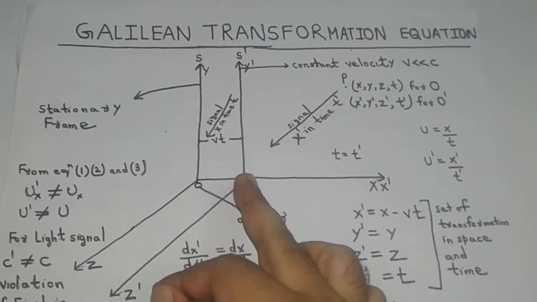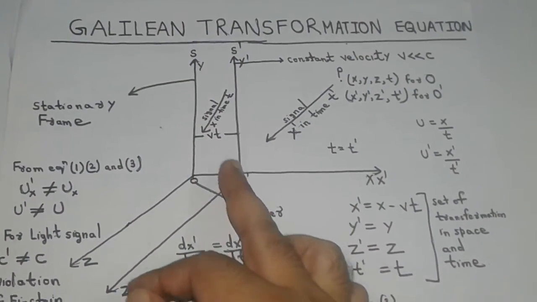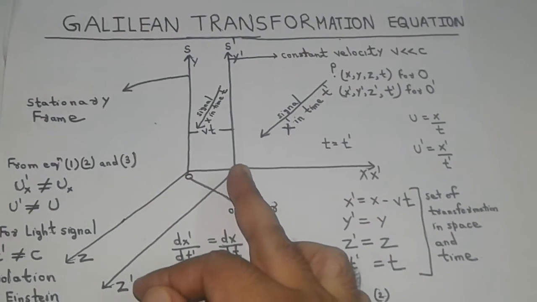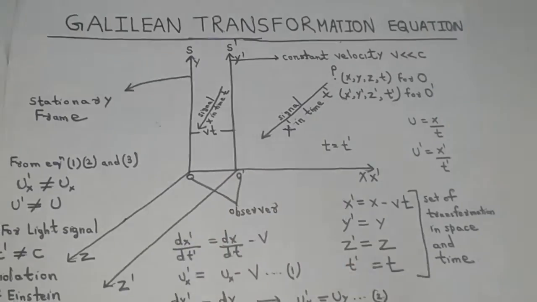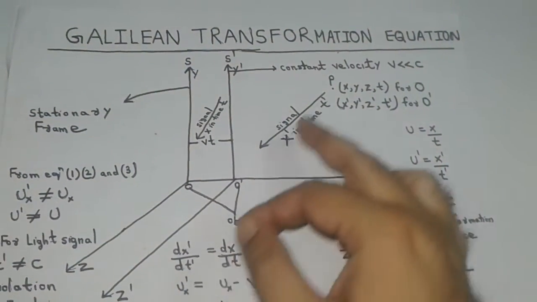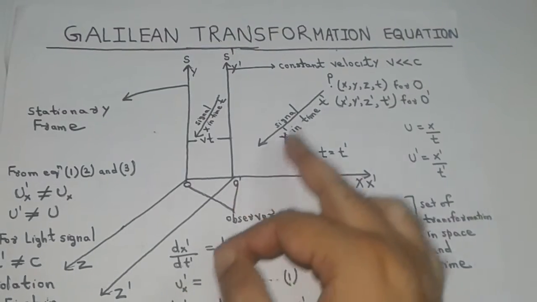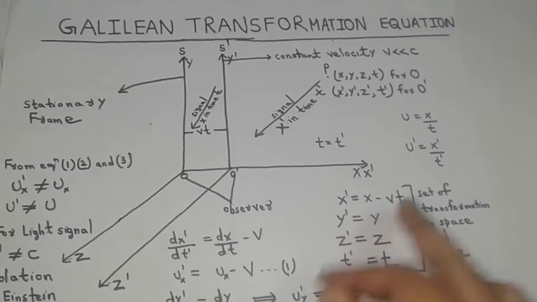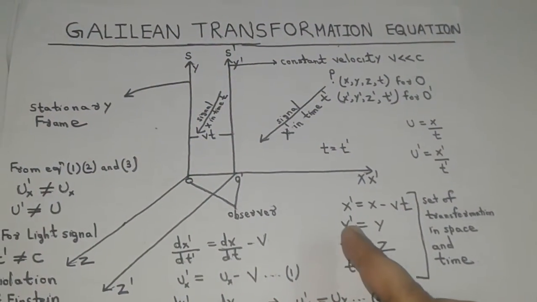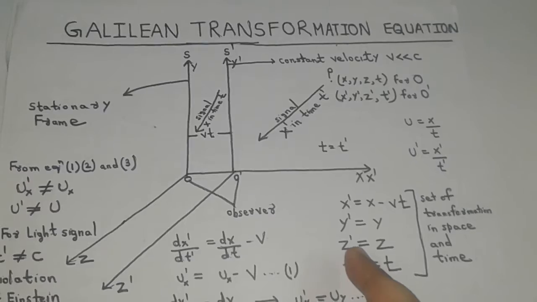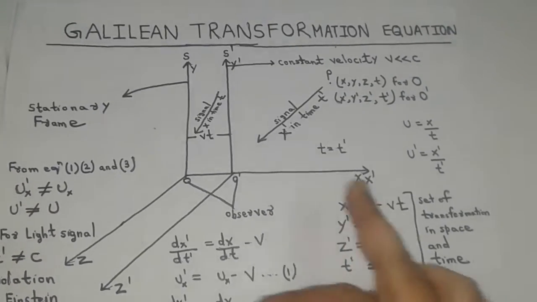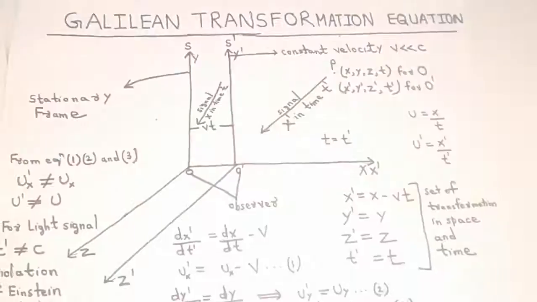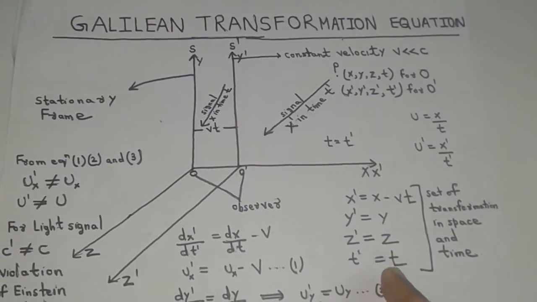So from the figure it is evident that the observer O dash has already travelled a distance vt in the x direction at any instant of time t. So the distance of point P from observer O dash, which is x dash, will be given by x dash equal to x minus vt. So y dash will be equal to y and z dash will be equal to z, because there is no motion of the frame S dash in y and z directions, and t dash will be equal to t.